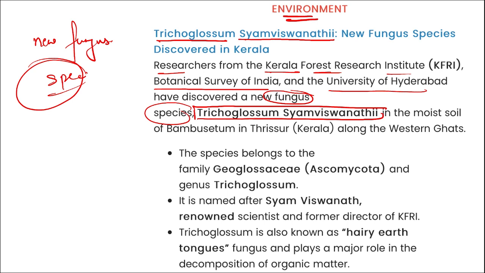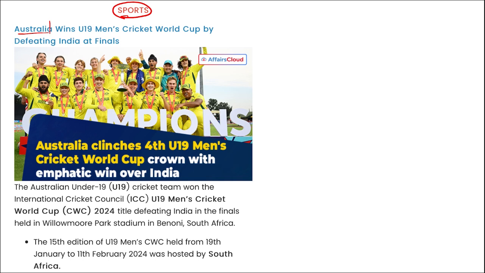Correct. Next is sports. Australia has won the under-19 men's cricket world cup by defeating India in the finals.